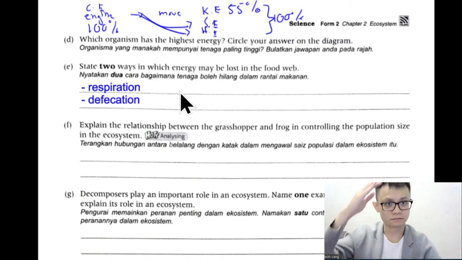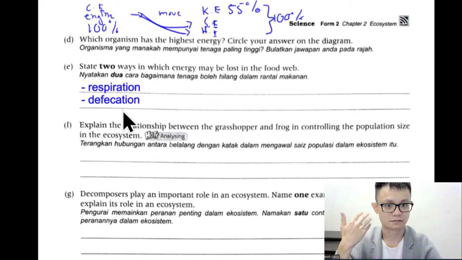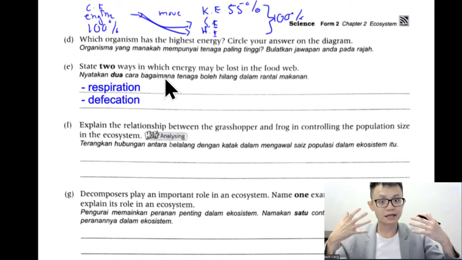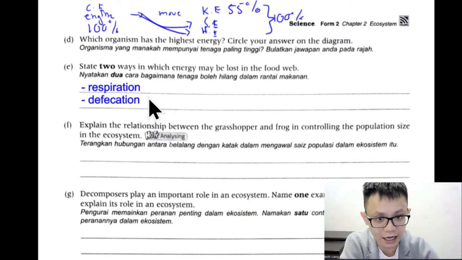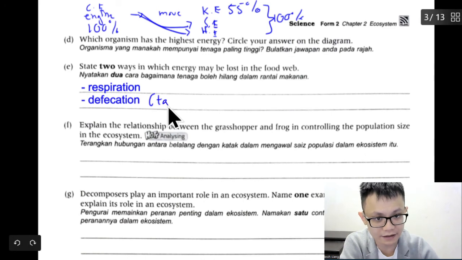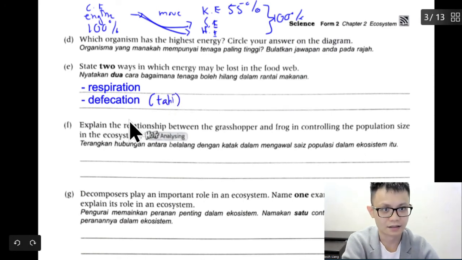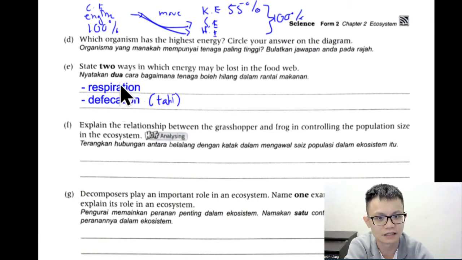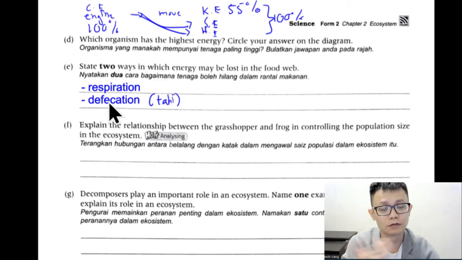As it goes up, the energy is also lost because of respiration, I'm breathing. Defecation means this one is berak. So I write here taik lah. But you don't write here shitting, right? You don't write the answer in the exam like that, because the energy is lost through shitting. We call it defecation. It's a better word.